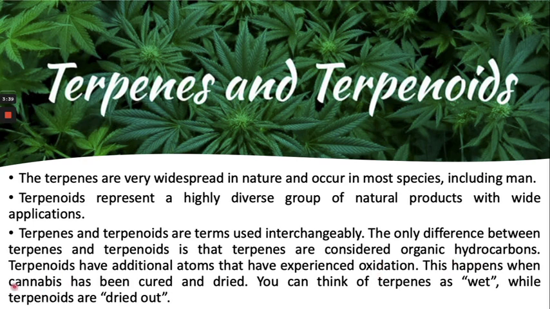This happens when the cannabis has been cured and dried. So you can say the terpene is as a vat. All essential oils, all the spice aromas contain terpenes. Terpene as a vat is generally in the essential oils, while the terpenoids are the dried out. Essential oil also contains terpenoids, but most essential oils contain terpenes.